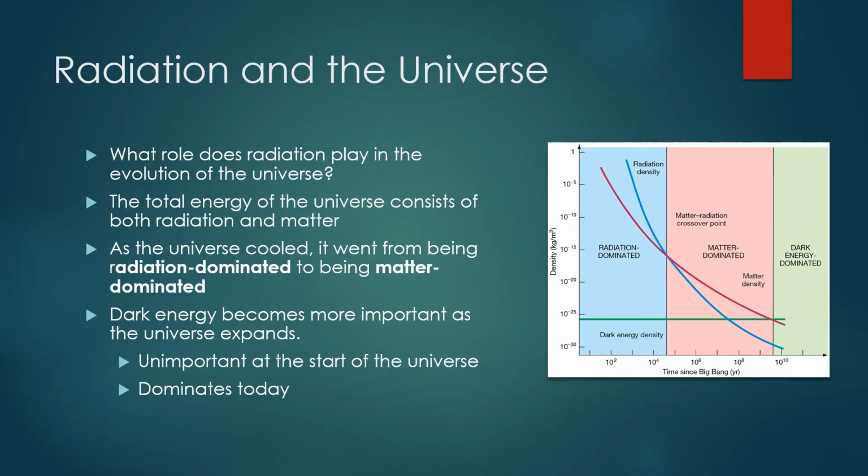Radiation in the universe is really important. It's how we study the evolution of the universe, which is the role that it plays. The total energy of the universe consists of both radiation and matter. And as the universe has cooled, it went from being originally a radiation-dominated universe to being a matter-dominated universe. Dark energy becomes more important as the universe has expanded. It is unimportant at the start of the universe, but definitely it dominates today.